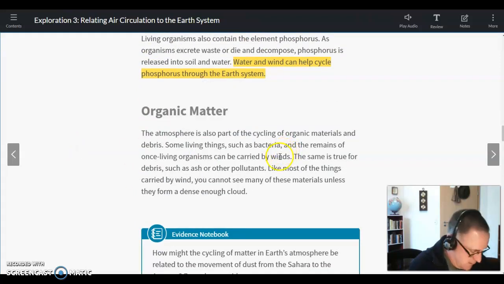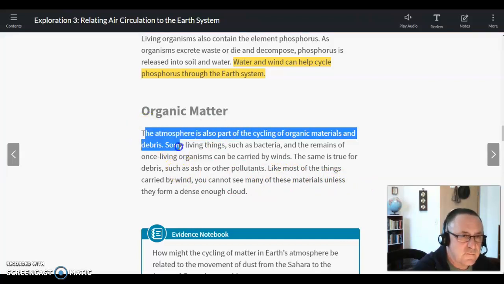Organic matter. The atmosphere is also part of the cycling of organic matter and debris. Some living things, such as bacteria and the remains of once living organisms, can be carried by wind. The same is true for debris, such as ash or pollutants. Like most things carried by wind, you cannot see many of these materials unless they form a dense enough cloud.